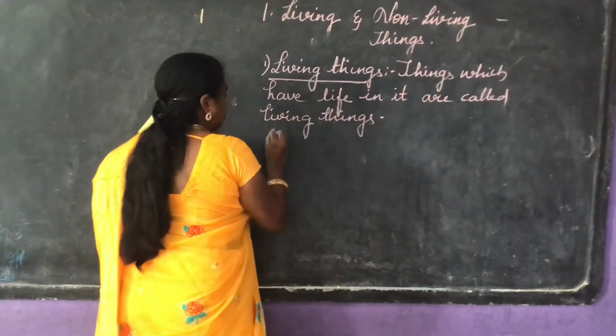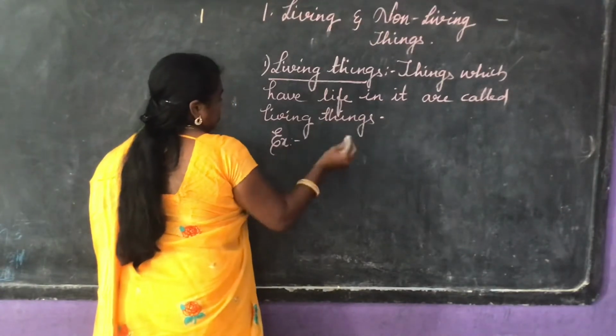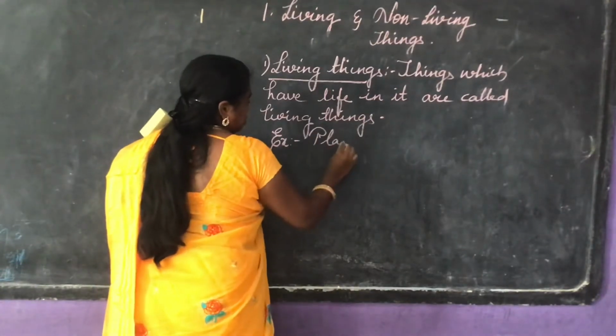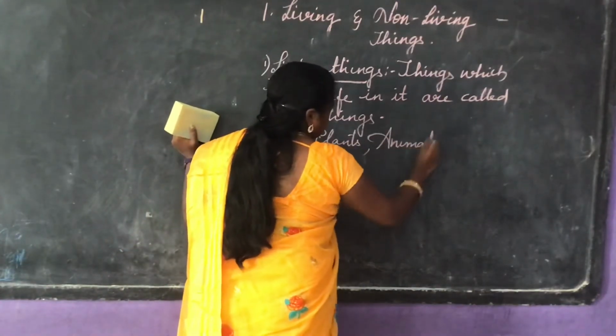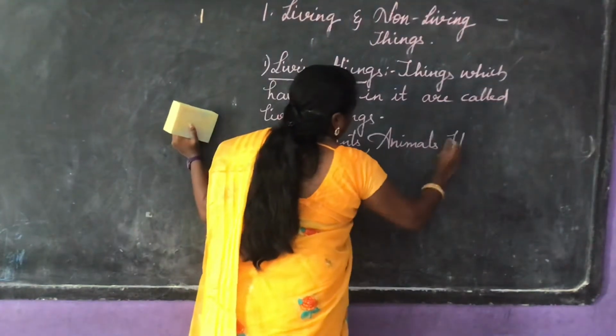A few examples of living things are plants, animals, human beings.